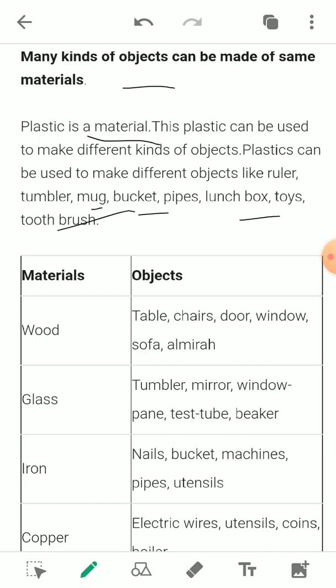Okay, then you can see here different examples are given. Suppose a material is wood. With the help of this wood material, we can make different objects like a chair, a window or an almirah. The same thing with glass, the same thing with iron. Iron also helps in making buckets, pipes, and utensils. Copper is used in making coins, utensils, and electric wire.